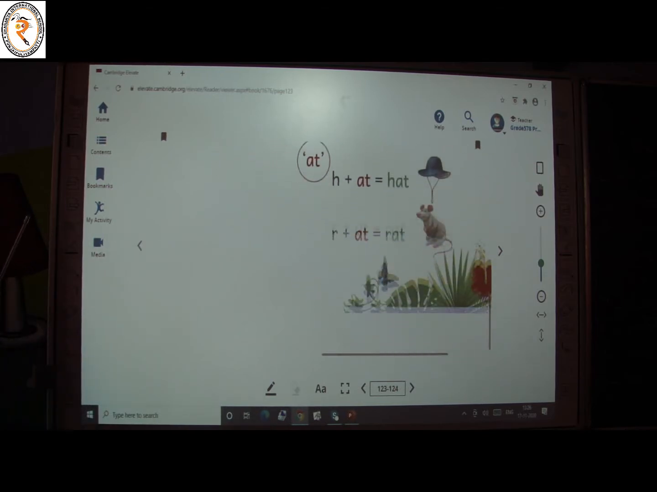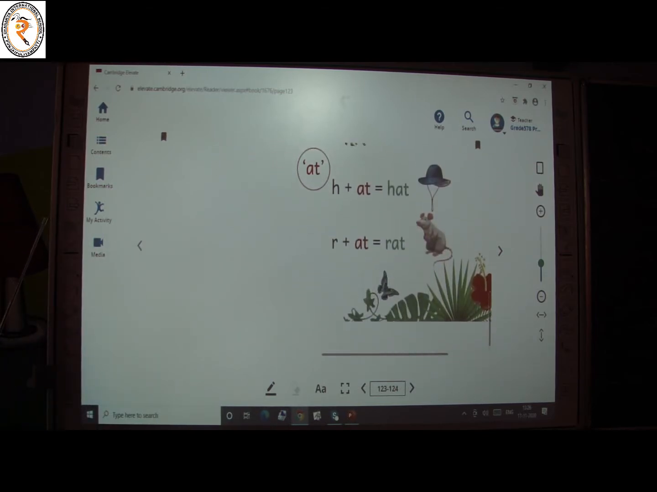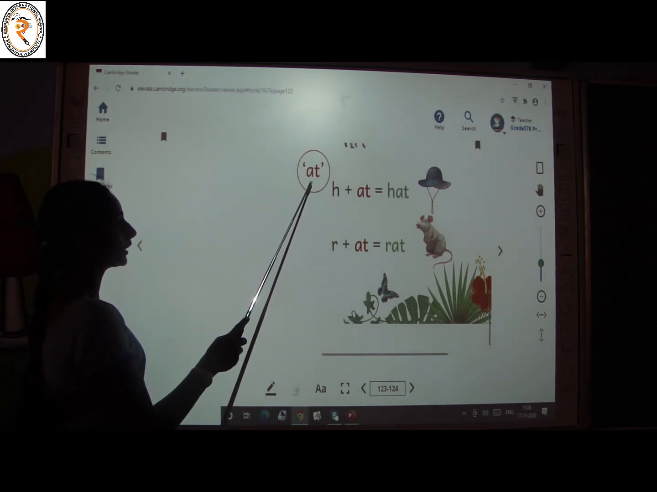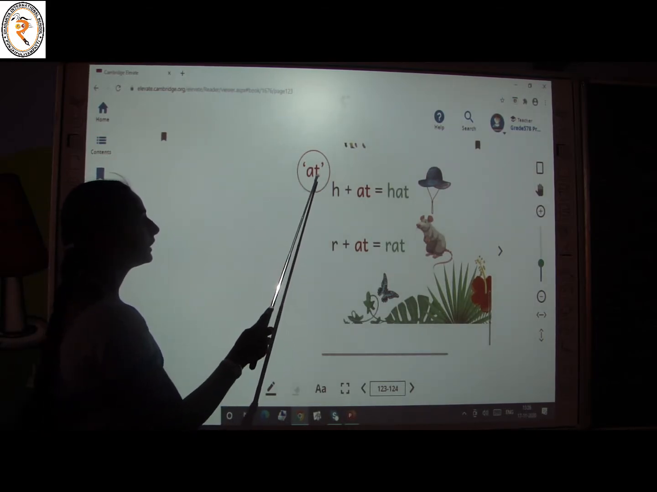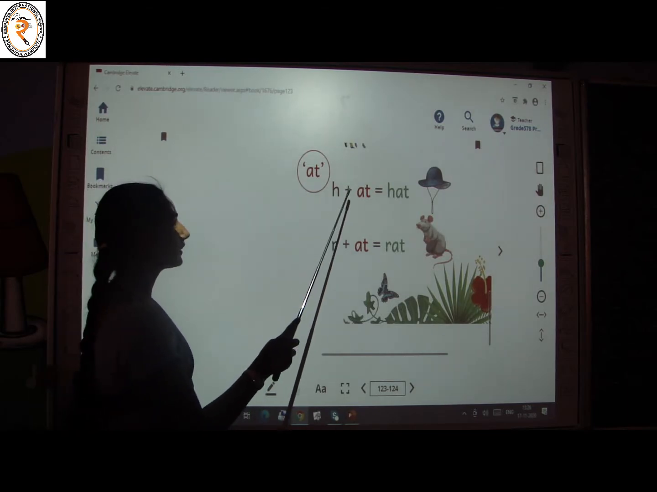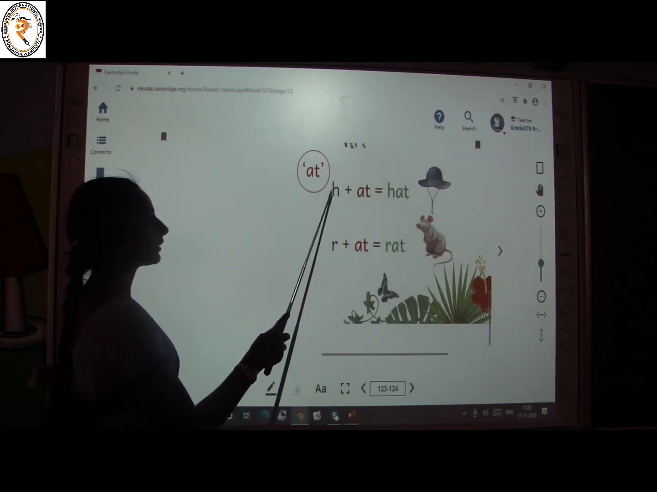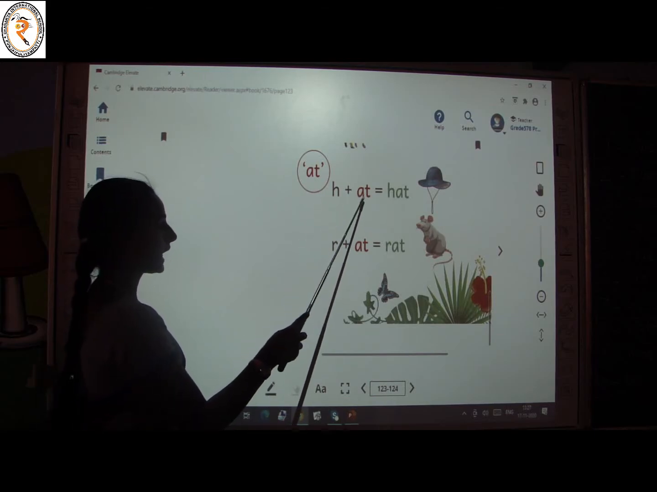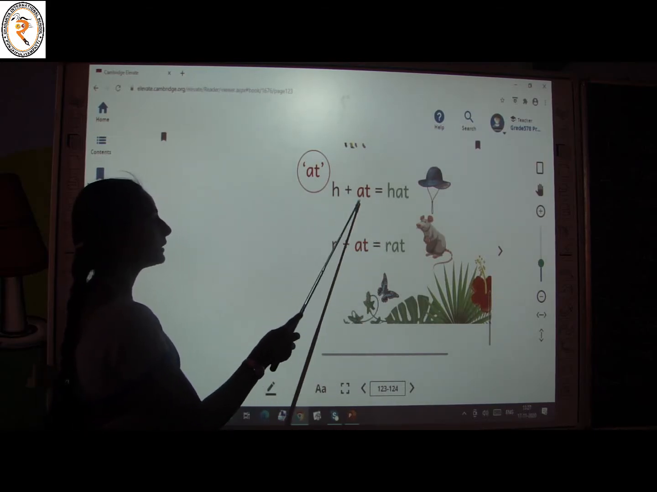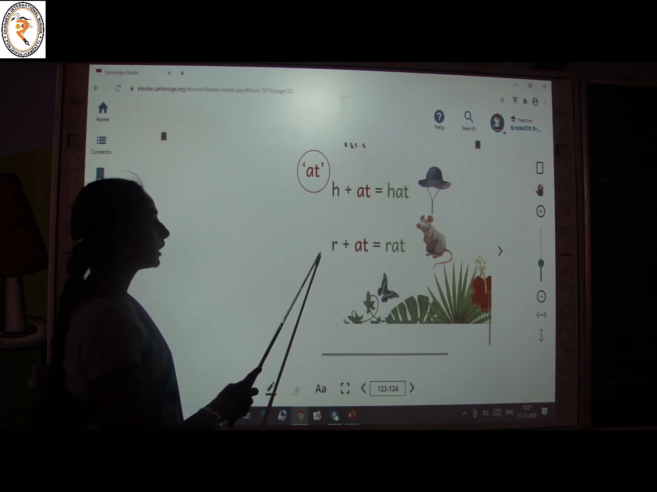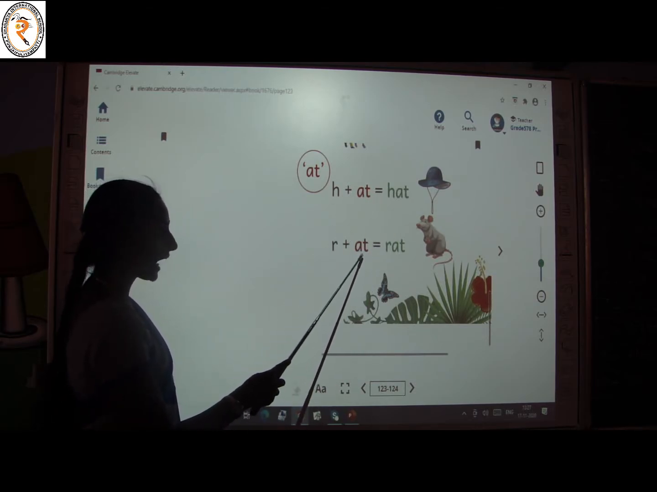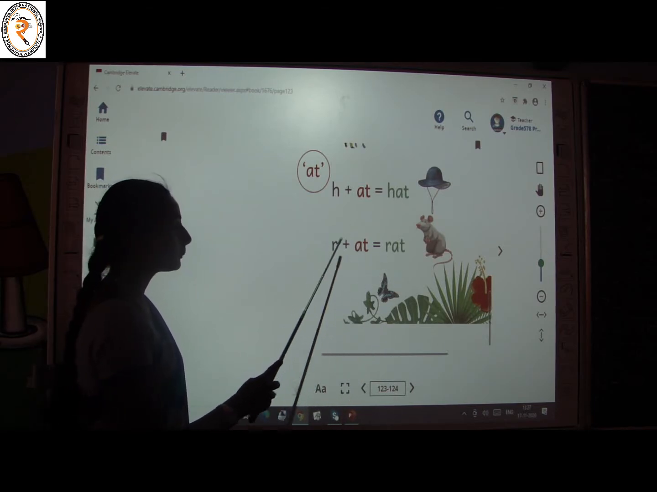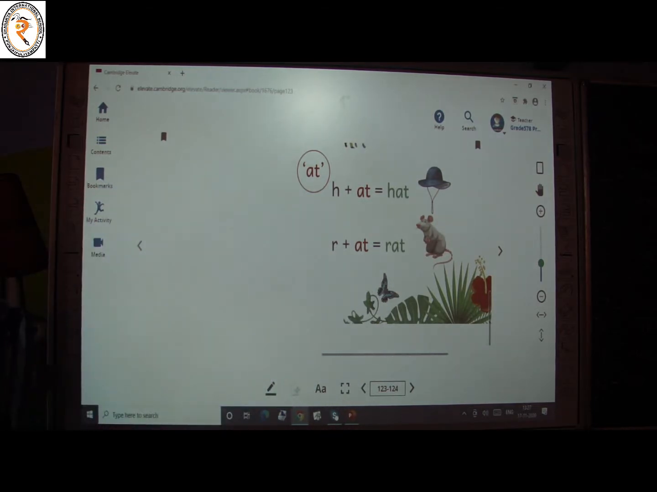The next one. See here. Yes, AT. We have to read these letters together as at. Now the letter H is added to at. The sound of the letter H is ha. Ha plus at, hat. Now the letter R is added to at. That gives ir plus at, rat.